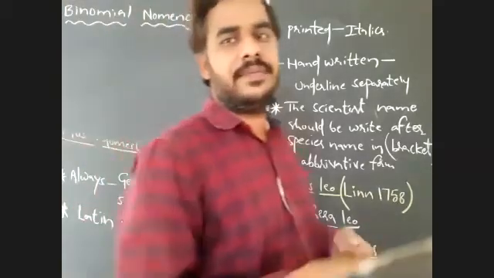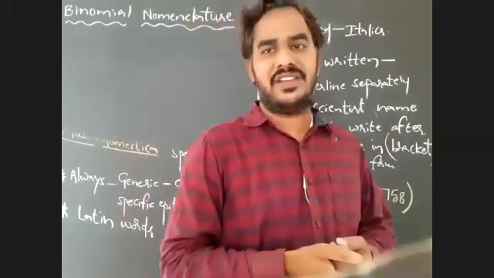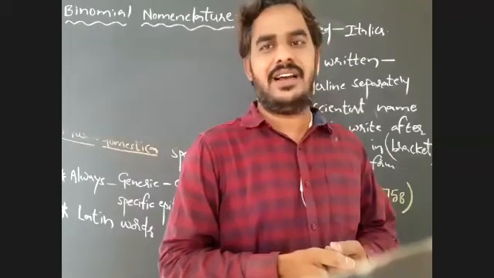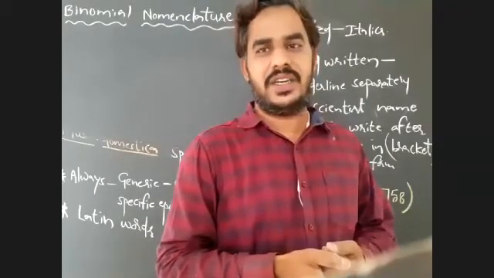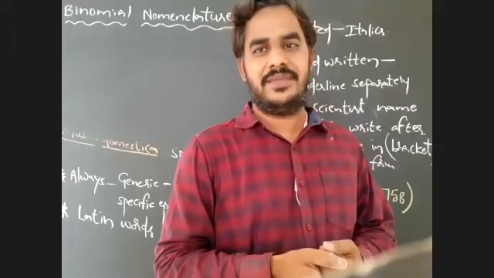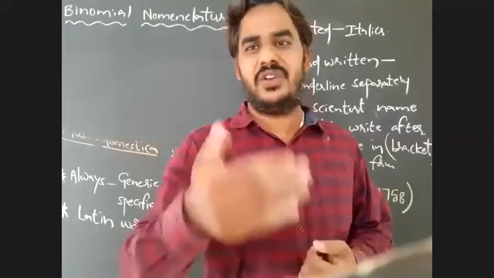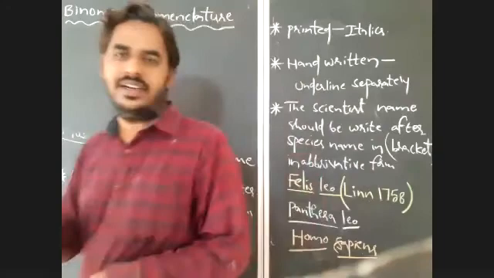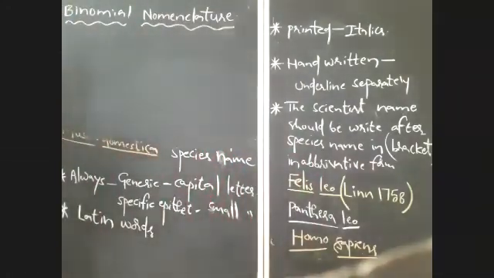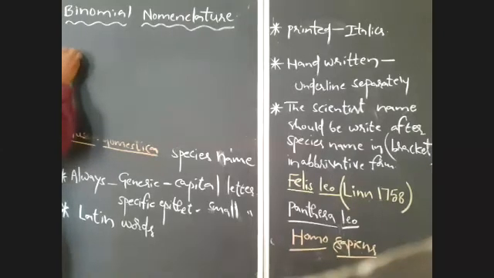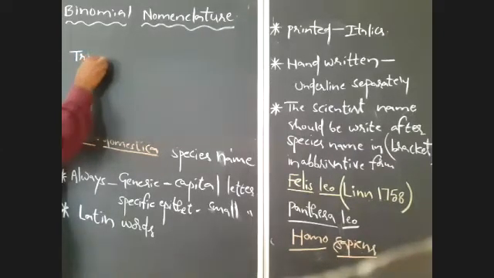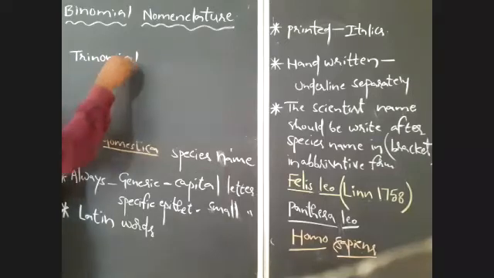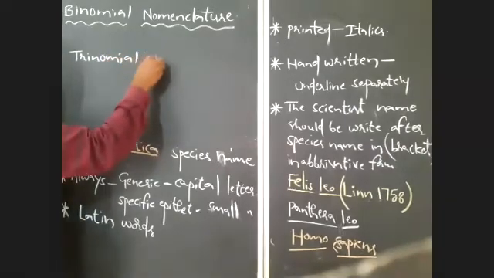My name is Rayala Rajesh. In this, the first one is the genus name, the second one is the specific epithet. Like that, you can also identify your binomial name. Now here is one more method of nomenclature, the trinomial nomenclature.